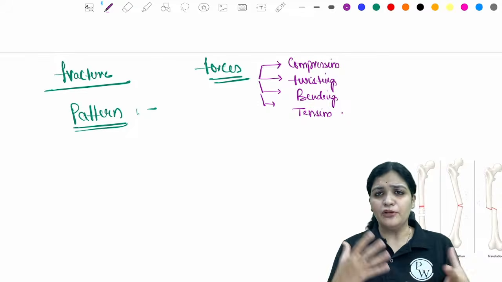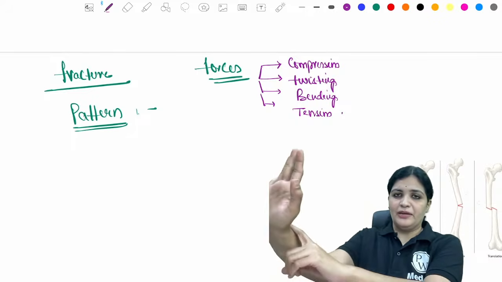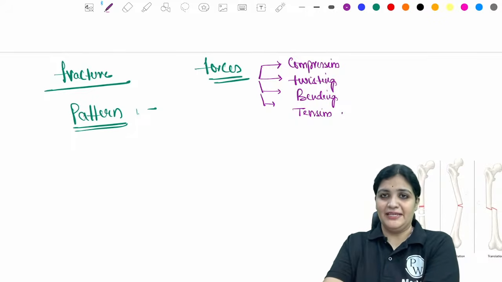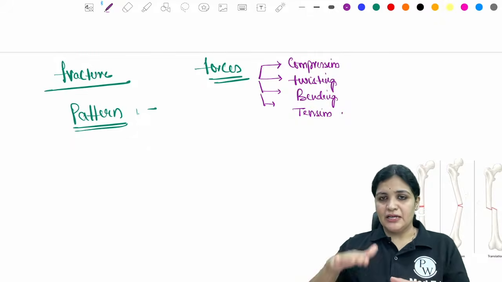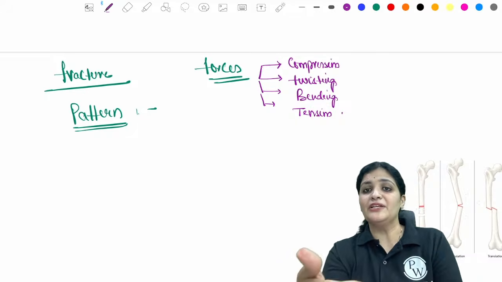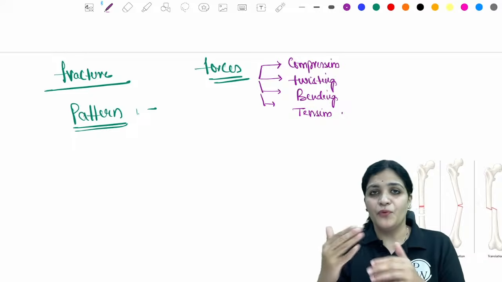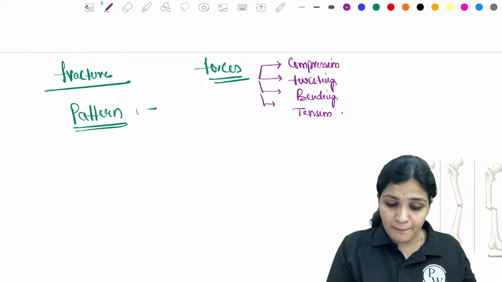Depending upon the mechanism of the injury, for example, if you fall on an outstretched hand, there will be a compression on the distal radius, hence the patient will have a fracture, right? Or if the patient is getting down the steps and suddenly slips, there will be a twisting force. So these are the various forces which will act on the bone, and they will result in certain patterns.